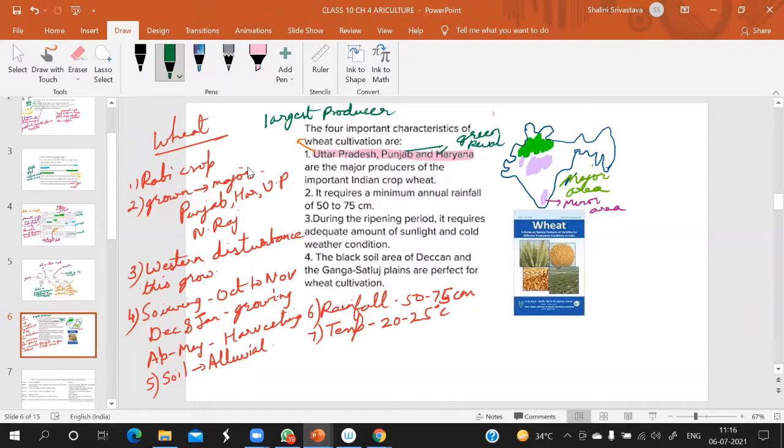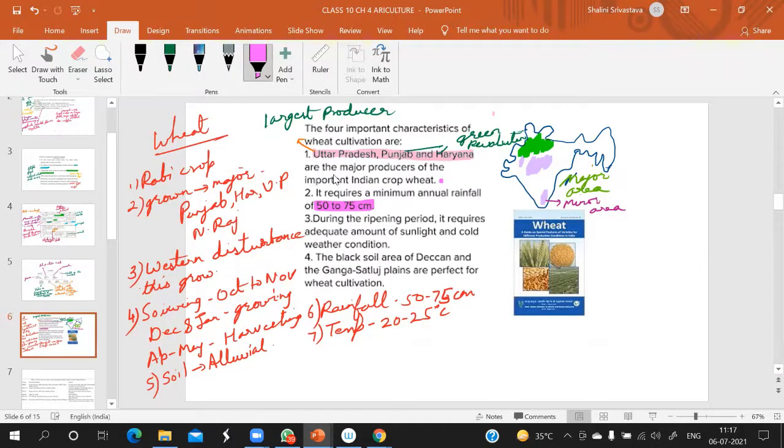Mainly green revolution. Okay. So UP is the largest producer of wheat. Now, how much rainfall does it require? It requires mainly 50 to 75 centimeters only.